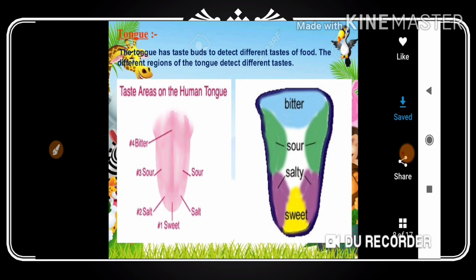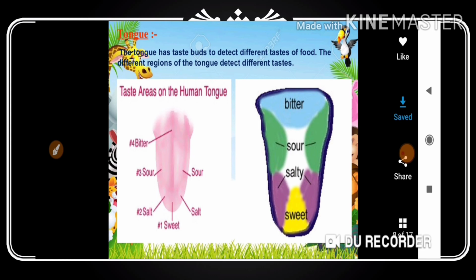The bitter bud will not detect the taste of sweet. Or if you place it by mistake on a salty bud, the salty bud also will not detect the sweet. Are you getting my point? The other buds, like bitter, sour or salty, will not detect the taste of sweet. Only the sweet bud can detect the taste of sweet. In the same way, if you take 2 to 3 drops of solution from the bitter gourd, other buds can't detect the bitter taste.